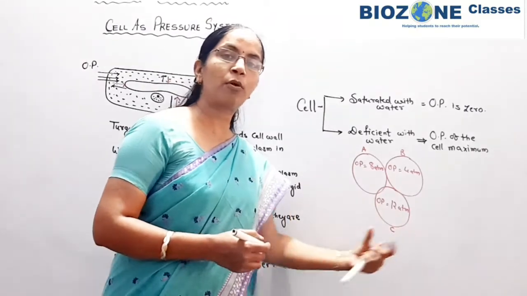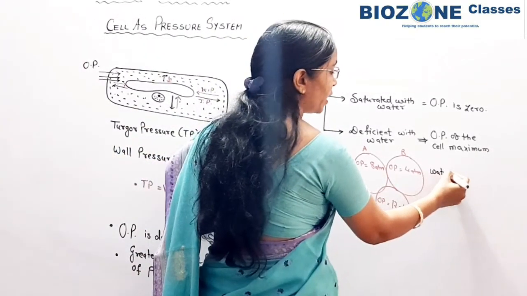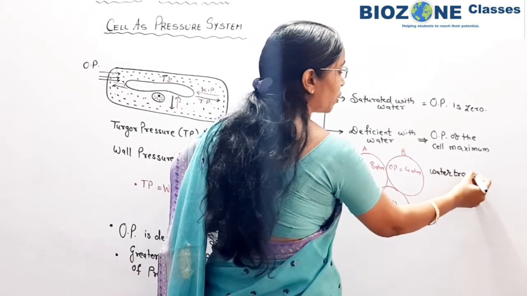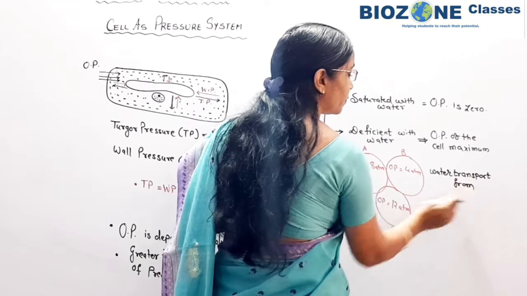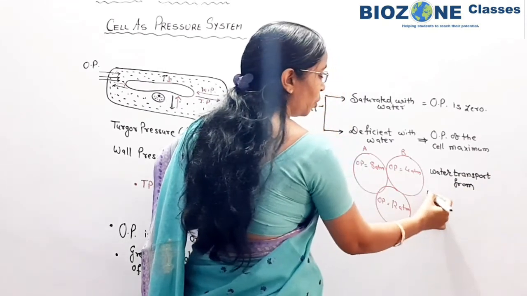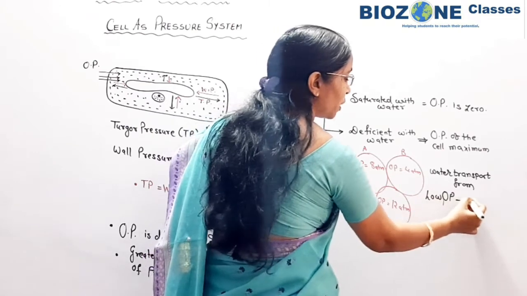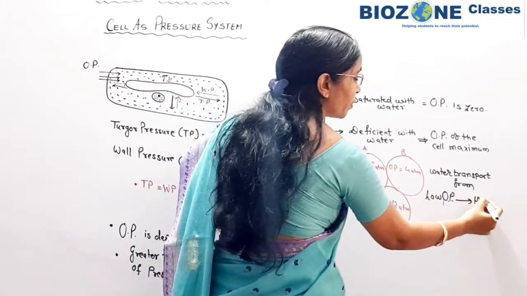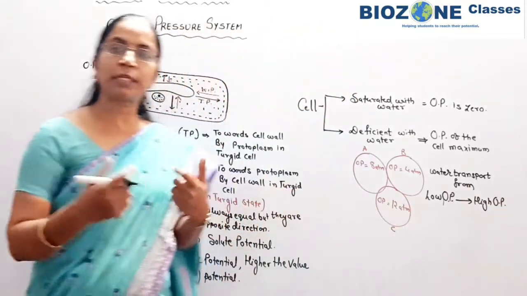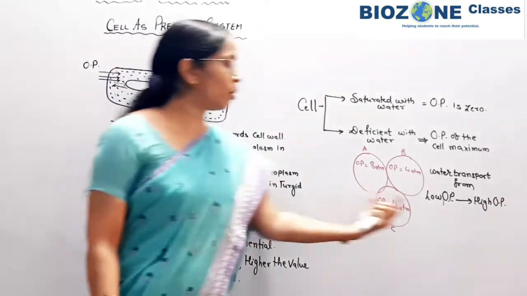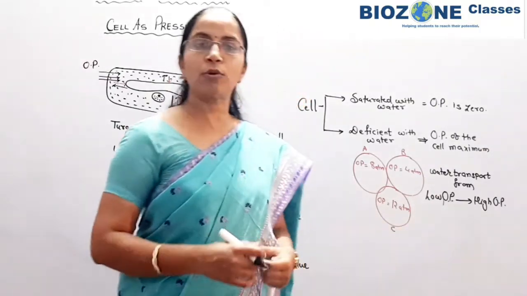For such a question you remember the water transport always takes place from a region of low osmotic pressure towards the region of high osmotic pressure.